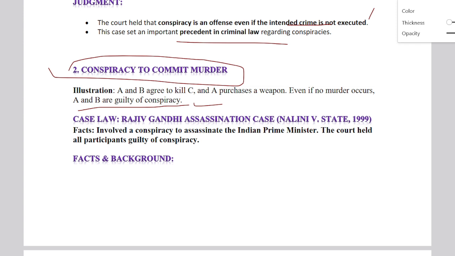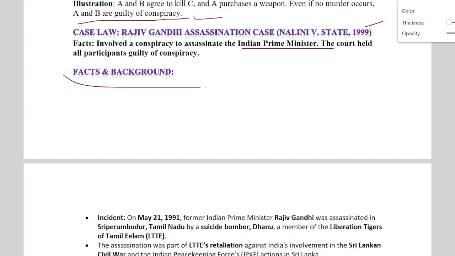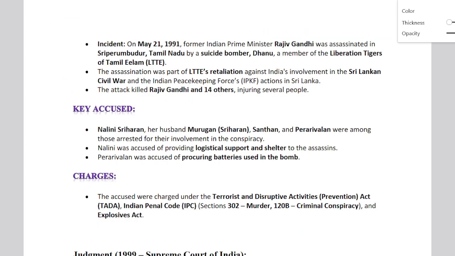So one of the remarkable cases, Rajiv Gandhi assassination case, Nalini versus State of Madras, 1999. The facts involve the conspiracy to assassinate the Indian Prime Minister. The court held that all the participants are guilty of conspiracy. Fact and background of the case. In this case, the incident happened on May 21, 1991, in Sriperumbudur. As you all know, our honorable Prime Minister was assassinated in this.